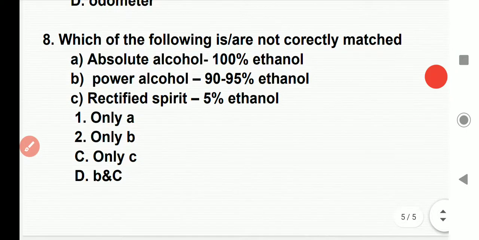Next, the 8th question: which of the following are not correctly matched? Option A, absolute alcohol, 100% ethanol. Option B, power alcohol, 90 to 95% ethanol. Option C, rectified spirit, 50% ethanol.